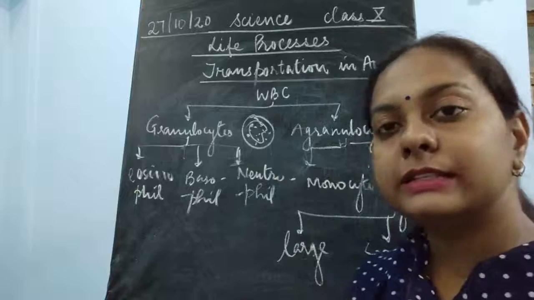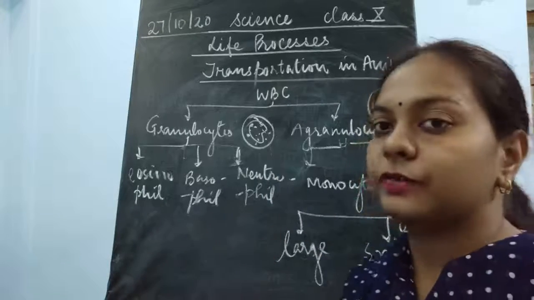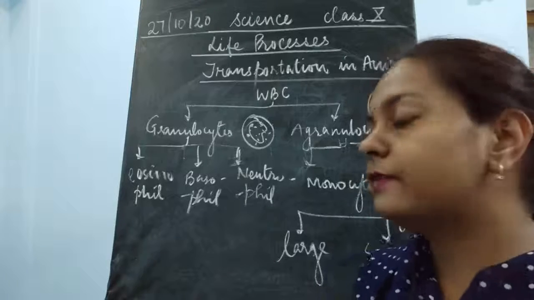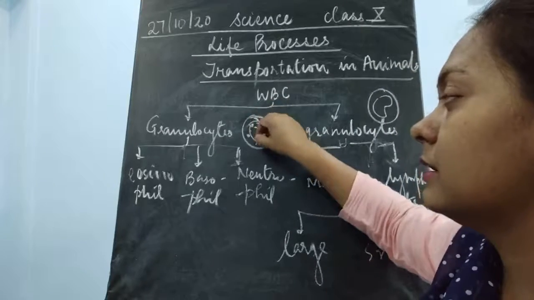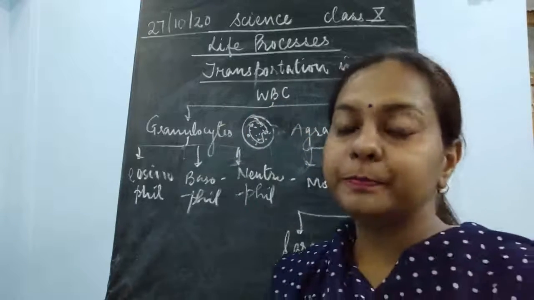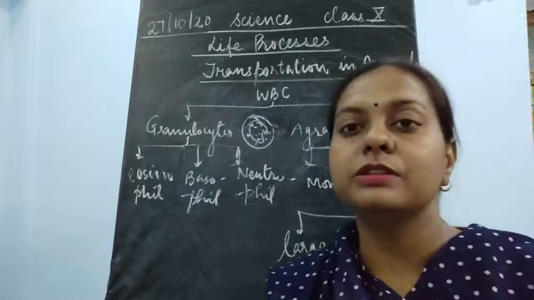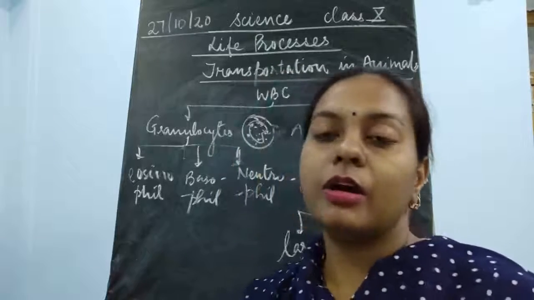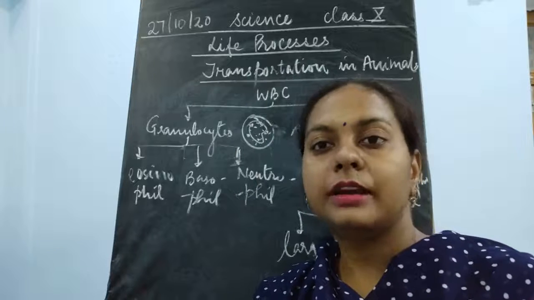So now children, please understand that these granulocytes are of three types: eosinophil, basophil and neutrophil. So what are these three types? The granules are of different colors, and based upon the pH, the color of the granules, or the stains which we use to color these cells, the names are there.